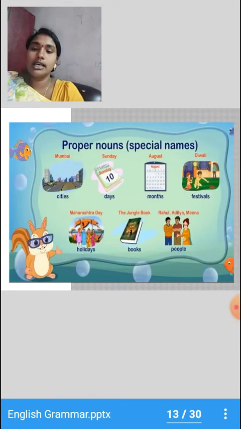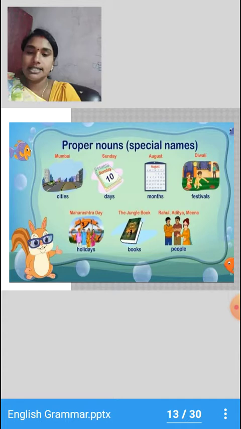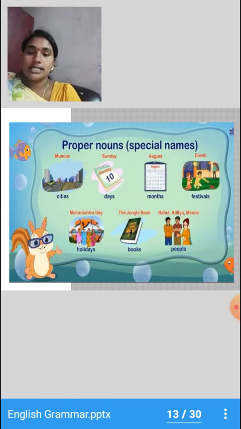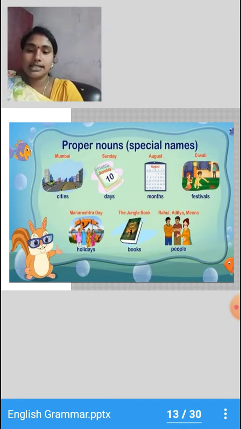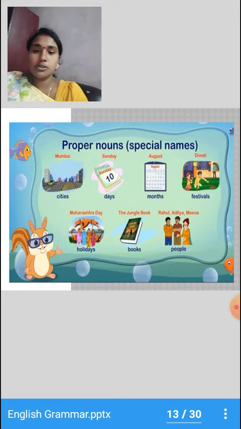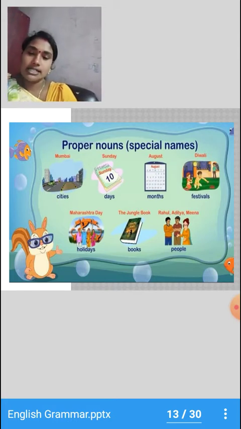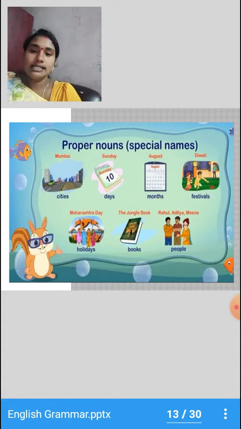So see here we have cities, days, months, festivals, holidays, books and people. These are all special names, so they come under the category of proper nouns. For example, can you tell me some names of cities? Mumbai, Delhi, Kolkata, Chennai, etc. So these cities have a special name, that is, Mumbai is the name of Mumbai, Chennai, Kolkata, Bangalore, etc.